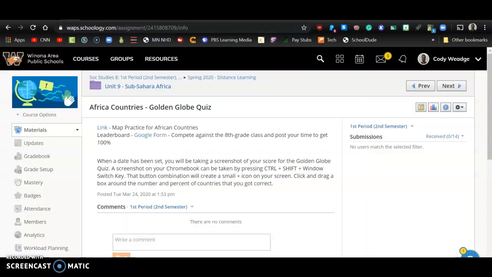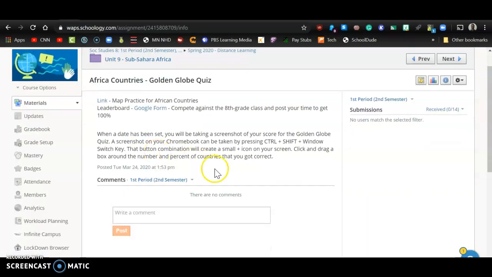And then eventually, when the dates are set for your competition, for your quiz, this is going to be where you're going to actually submit your scores. So the way we're going to do this virtually is you're going to do a screenshot with your Chromebook. The way that you do that, I explain it right here in the directions.